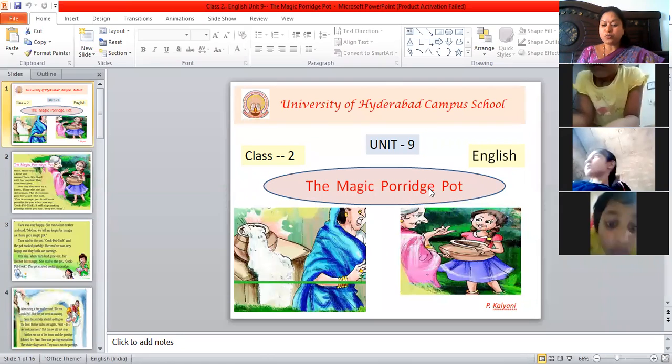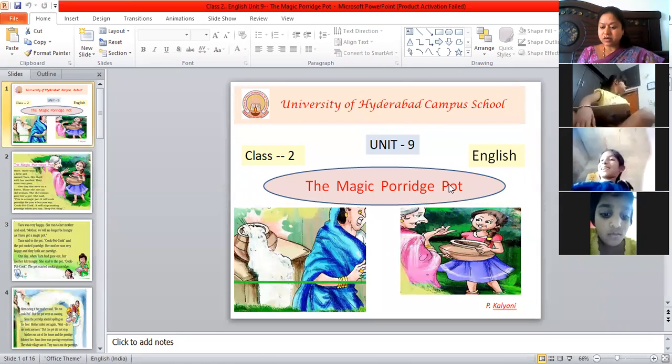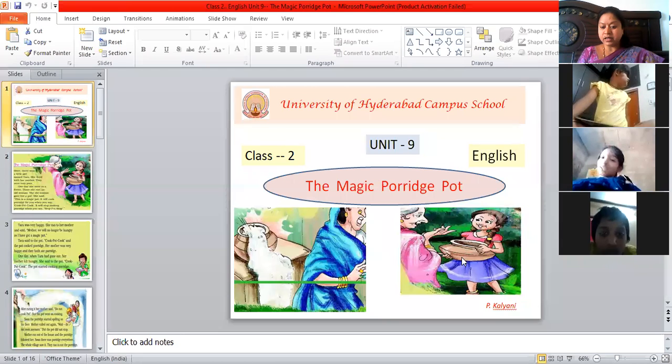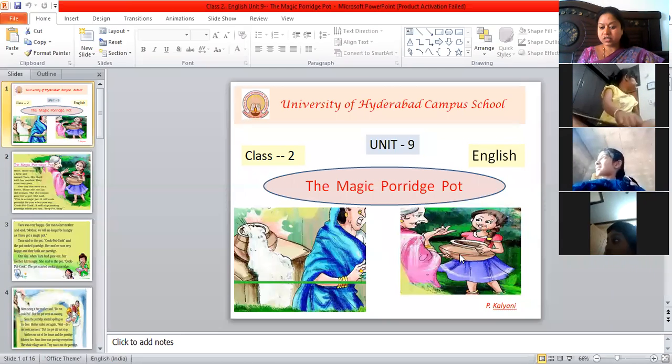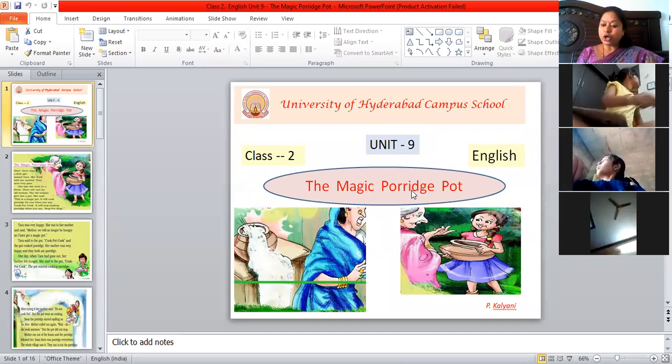Then porridge pot. You know, pot means a vessel. You can see here, this girl is holding the pot. Okay. This is a pot, a vessel. Porridge. What do you mean by porridge?